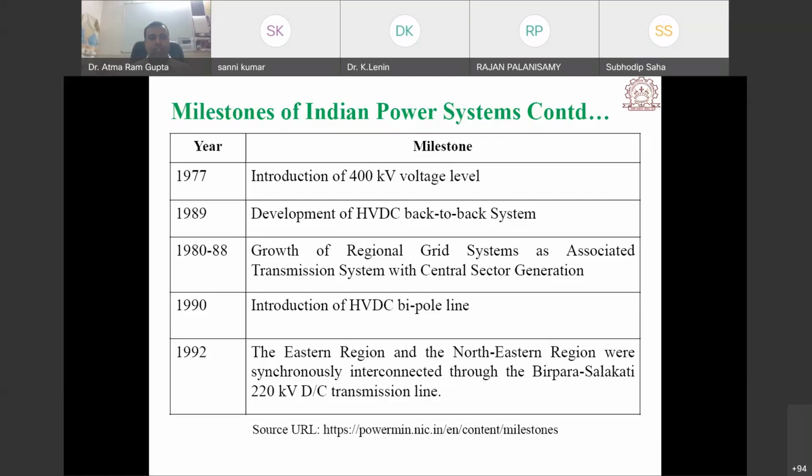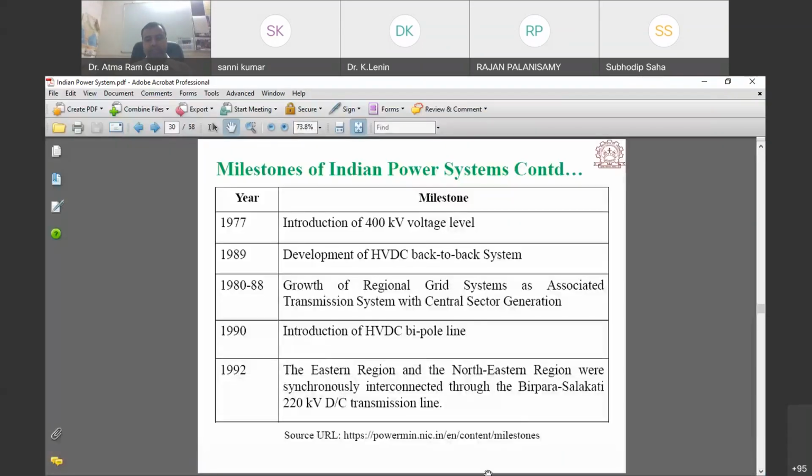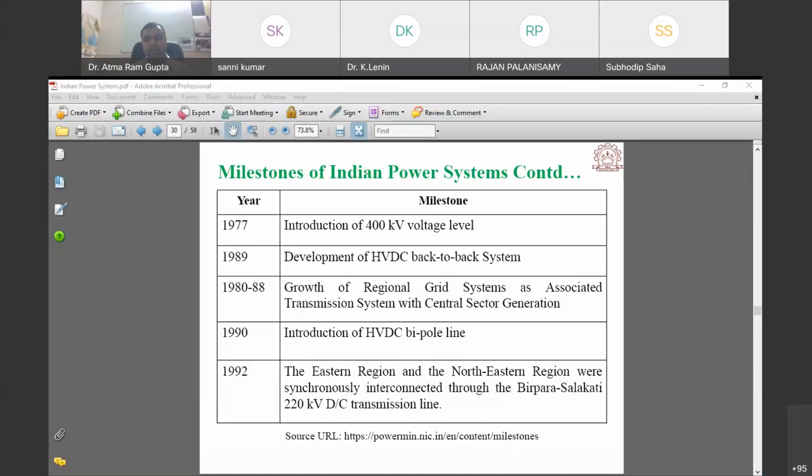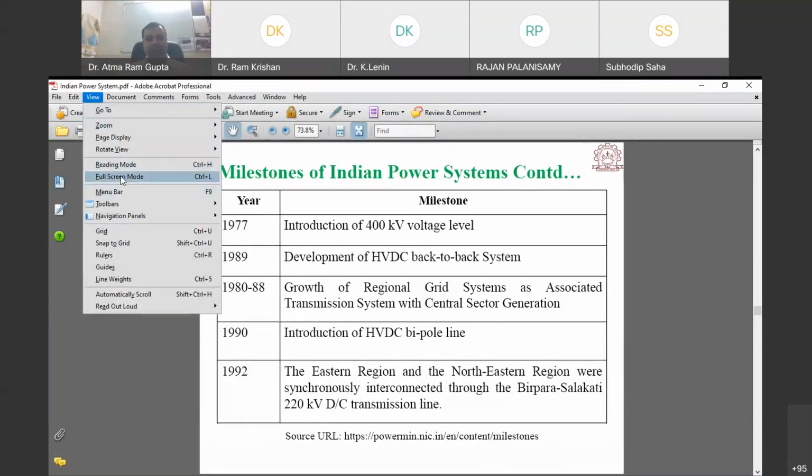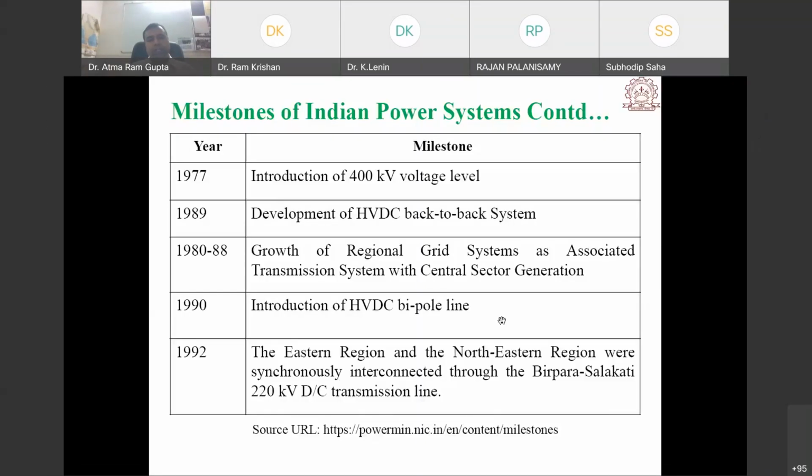Okay, so next, in 1989, the development of the HVDC back to back system, and 1980 to 88, growth of regional grid systems as associated transmission system with central sector generation.